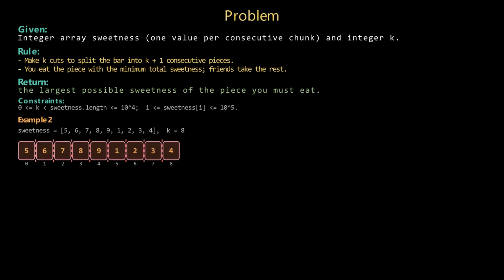Example 2: 9 chunks and k equals 8, so we need 9 pieces. There is only one way to cut, between every chunk. The smallest single chunk has sweetness 1, and that is the piece you must eat. Output 1.